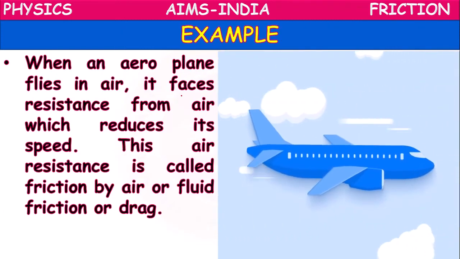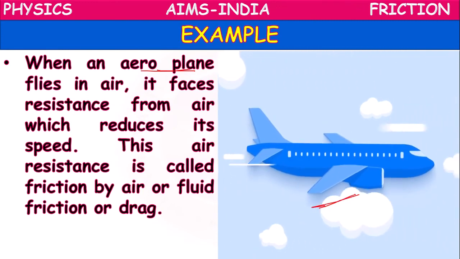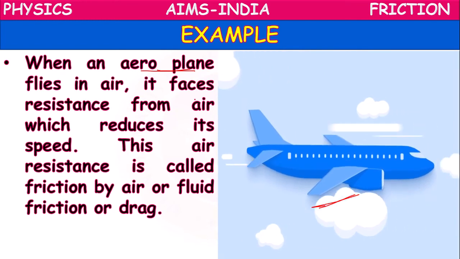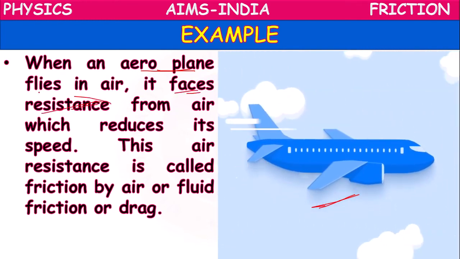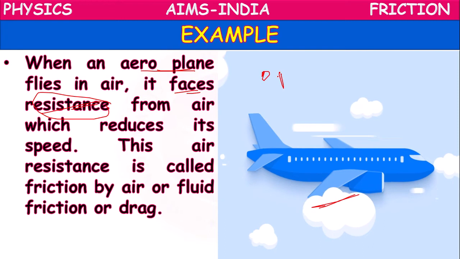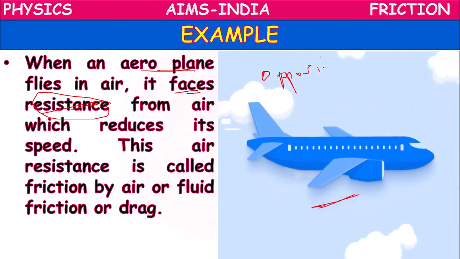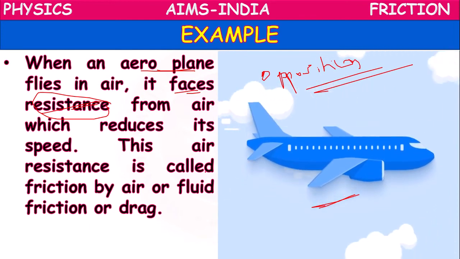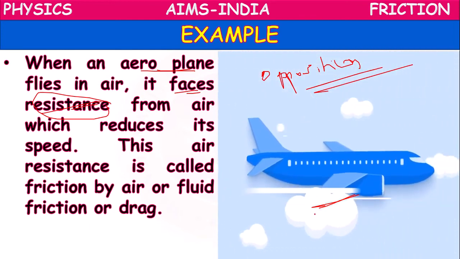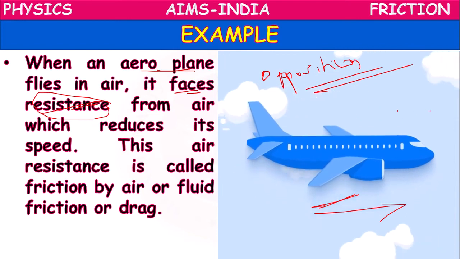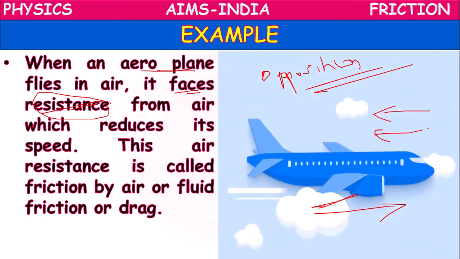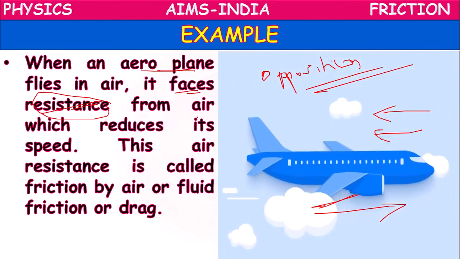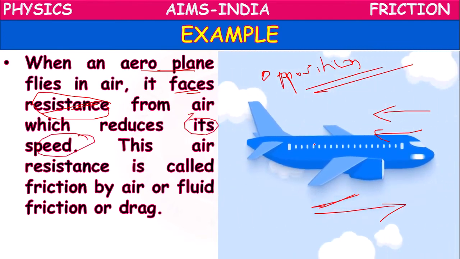For example, when an aeroplane flies in air, it faces some resistance. Here resistance means opposition. Opposition to motion is called resistance. When it is flying forward, it experiences a resistance in the opposite direction, which tries to stop it and will reduce the speed of the aeroplane.